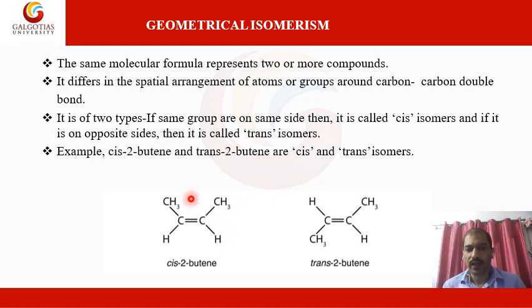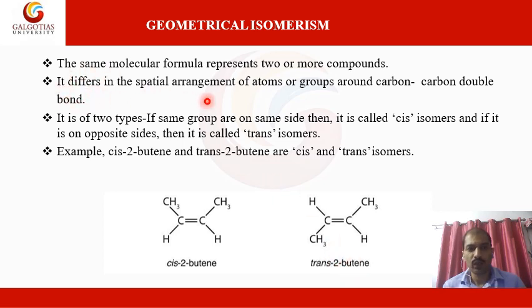These are on the same side of the double bond carbons, so this is cis-2-butene. But here, this will be the first priority and this will be the first. With respect to this carbon, this is on the other side of the double bond carbon, opposite to this. So this is trans-2-butene.